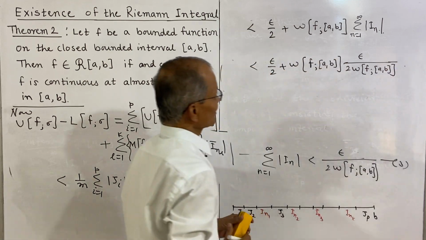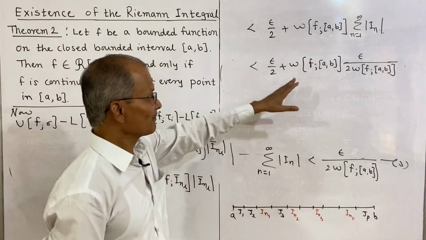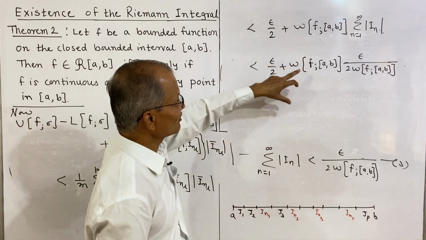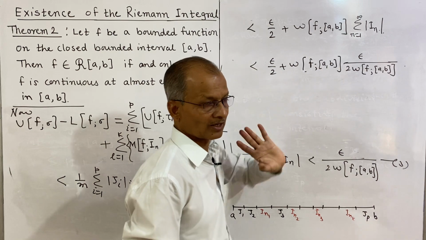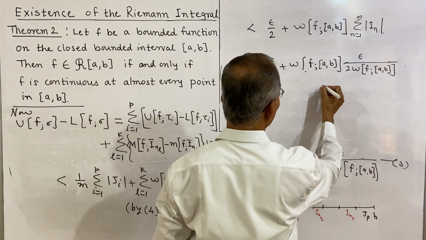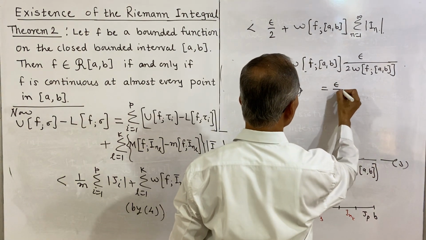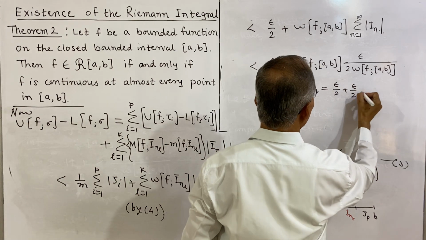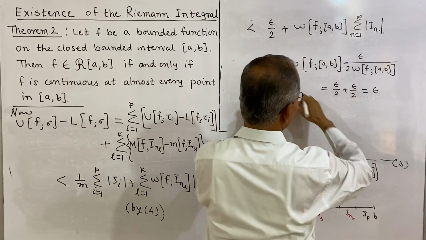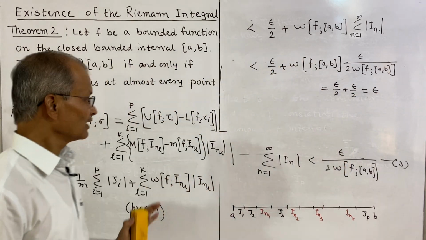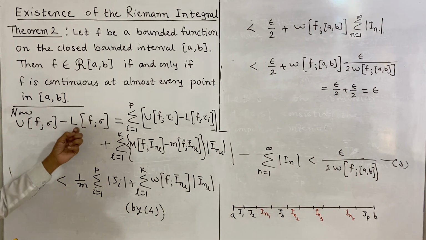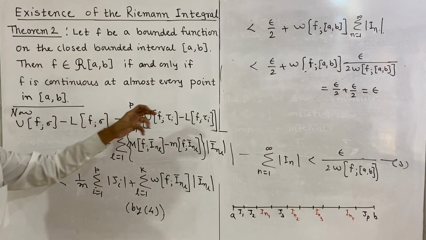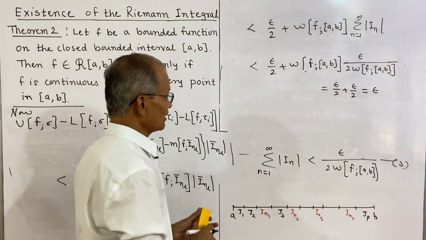Now what does this imply? So this is epsilon by 2, this term cancels, and this is epsilon by 2 plus epsilon by 2. So therefore this is equal to epsilon by 2 plus epsilon by 2, and that is equal to epsilon. This expression is equal to epsilon, and thus finally what we have is the upper sum of f on sigma minus the lower sum of f on sigma is less than epsilon.